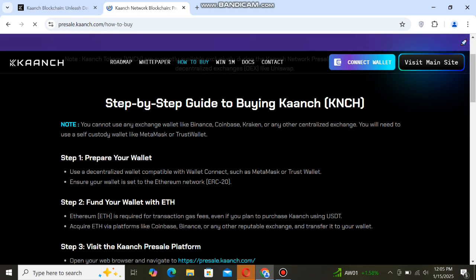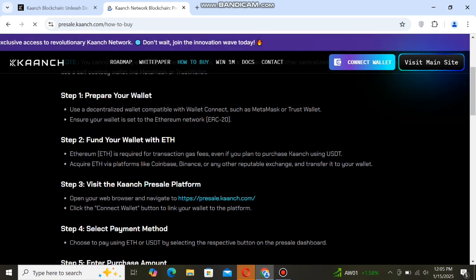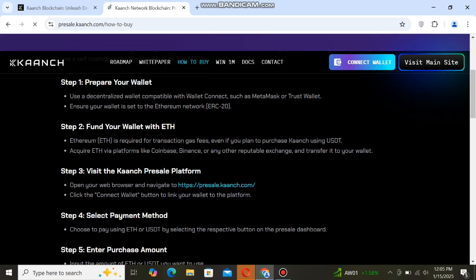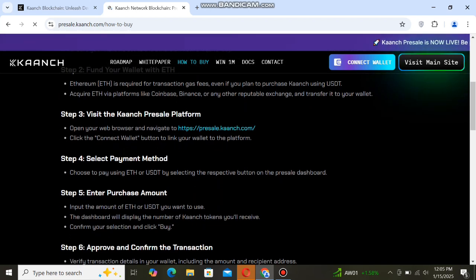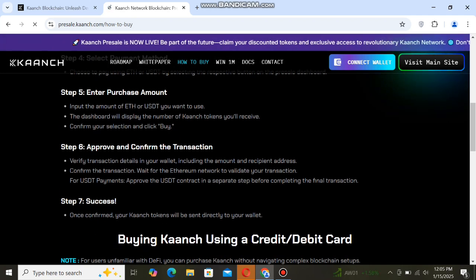Now you can check here step 1, prepare your wallet. Use a decentralized wallet compatible with WalletConnect, such as MetaMask or Trust Wallet. Ensure your wallet is set to the Ethereum network, ERC20. Next, step 2, fund your wallet with Ethereum. Step 3, visit the Kanch pre-sale platform, or the pre-sale link of Kanch. Step 4, select your payment method, Ethereum or USDT. Step 5, enter your purchasing amount. Step 6, approve, and then you can confirm the transaction. Step 7, success. You can see this whole process of how to buy.